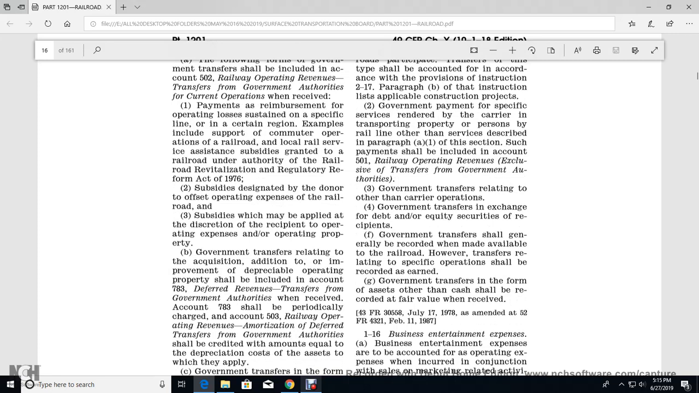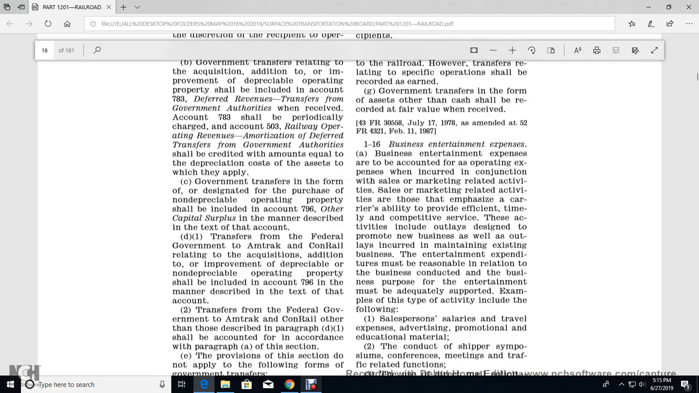B. Government transfer relating to the acquisition or additional improvement of the depreciable account of the operation, put with the account of the 783, deferred revenue transfer from the government accounting authorities. Receive the accounting 783 with a periodical trial of the accounting 503 with the railroad operating revenue. The organization deferred transfer of regular government authorities shall be credited with amounts that equal the depreciation cost of the asset of the supply.